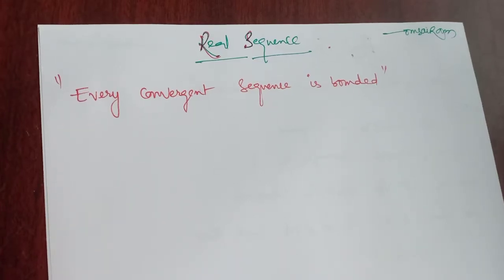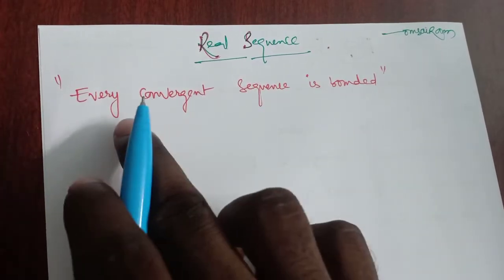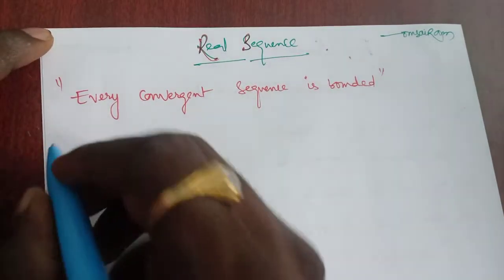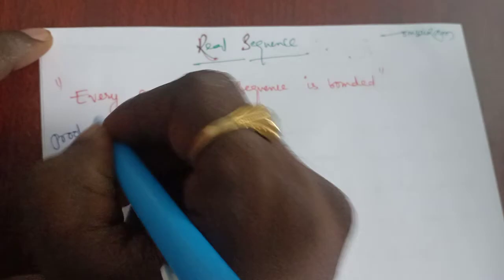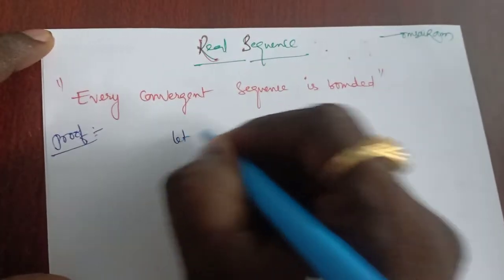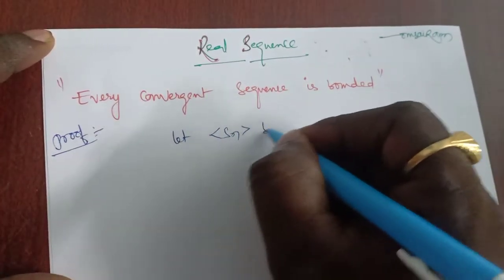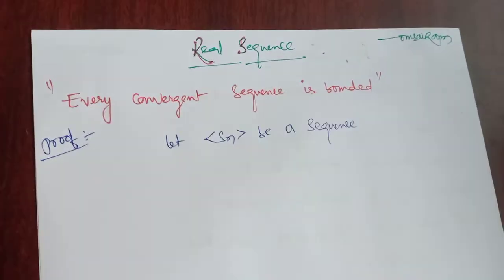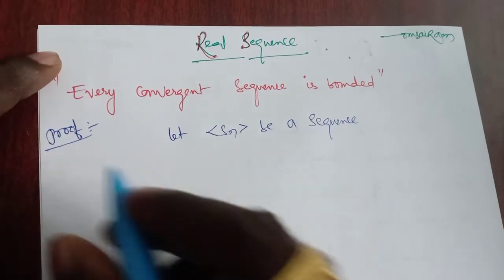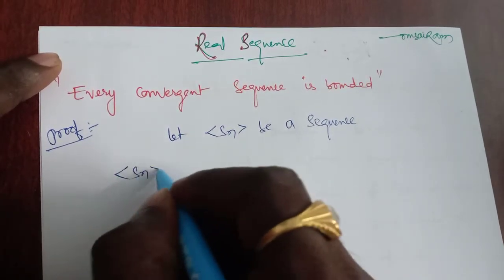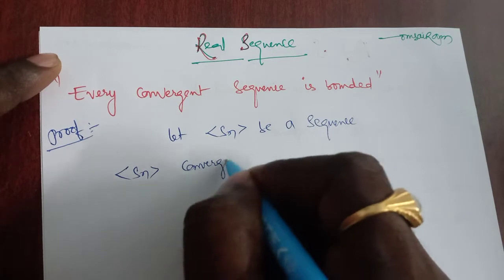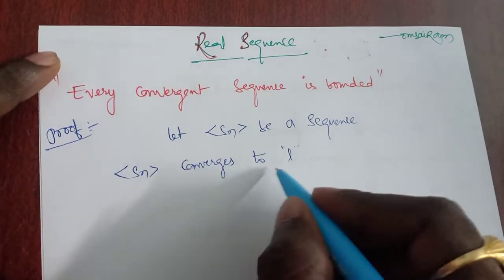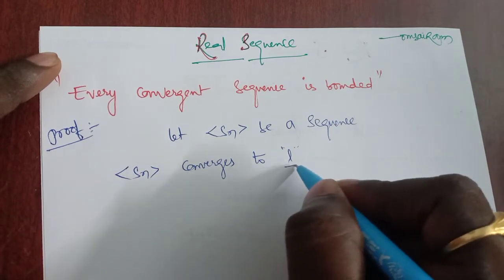Hi students, today we will discuss a very beautiful concept, that is, every convergent sequence is bounded. Now let Sn be a sequence and the sequence converges to L. So Sn converges to L. This is a convergent sequence which converges to L.